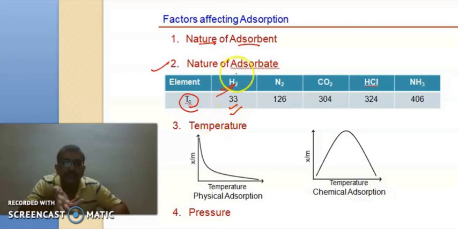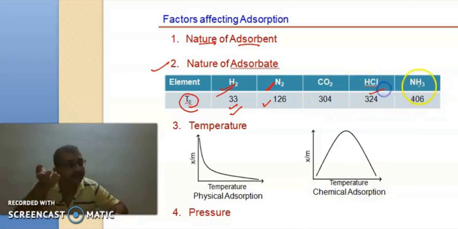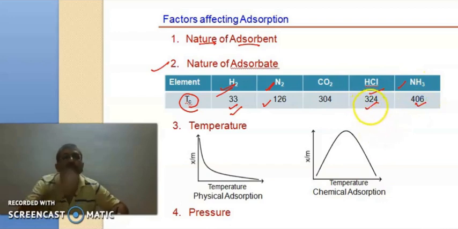So hydrogen will be very difficult to liquefy, and because of that it will also be very difficult to adsorb. Compared to that, nitrogen, which has a much higher mass than hydrogen, has a critical temperature that increases to 126 Kelvin. Further, as the polarity of the molecules increases, for HCl or NH3, the critical temperature also increases to 324 or 406 Kelvin.